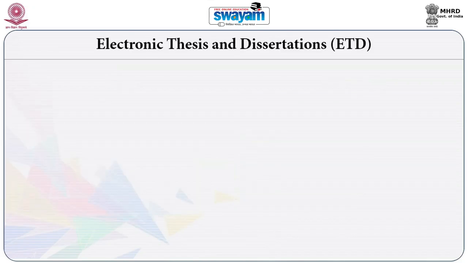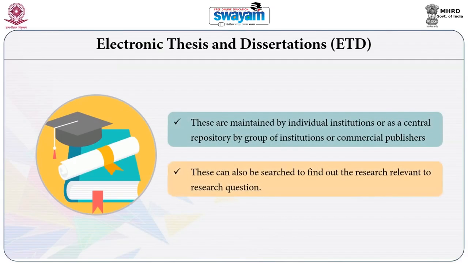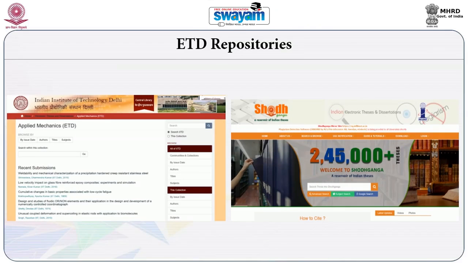Another form of electronic resources is electronic theses and dissertations. These are maintained by individual institutions, which contain the theses or dissertations awarded by that institution, or they are deposited at a central repository like the Shodhganga thesis repository, which contains theses from different universities in India. There are also commercial thesis databases, where publishers aggregate content from different sources and make it available through a database containing only electronic theses.